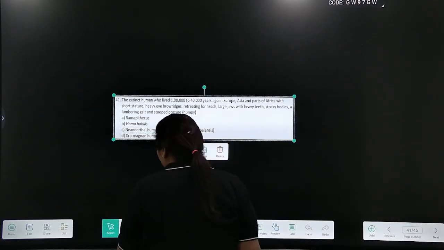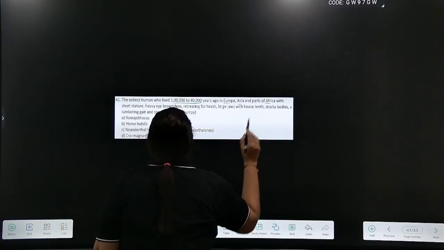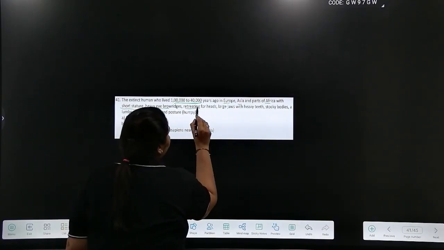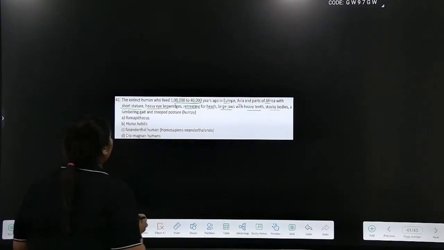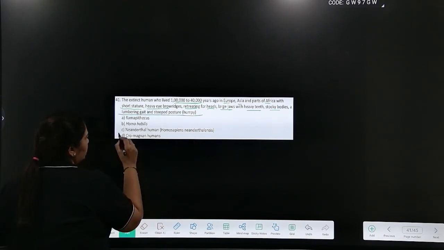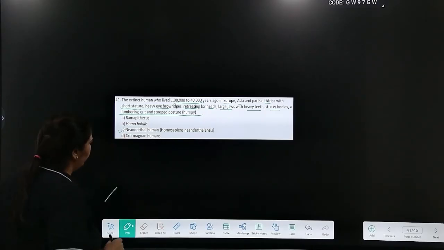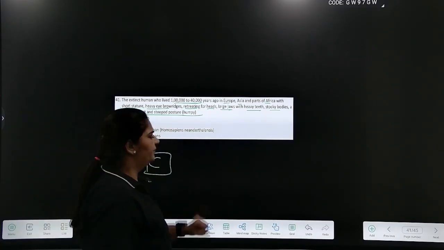The extinct human who lived 1 lakh to 40,000 years ago in Europe, Asia, parts of Africa, with short stature, heavy eyebrow ridges, retreating foreheads, large jaws, heavy teeth, stocky bodies, a lumbering gait and stooped posture, is Homo neanderthalensis or Neanderthal man. Okay, answer is option C. This is directly a line picked up from NCERT.